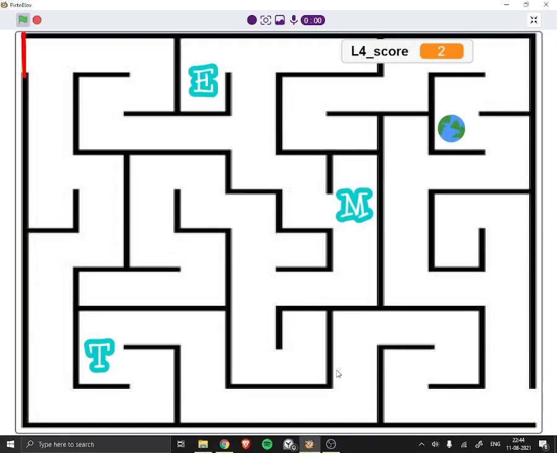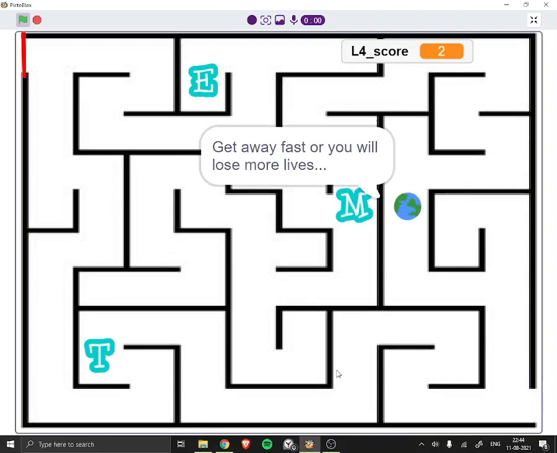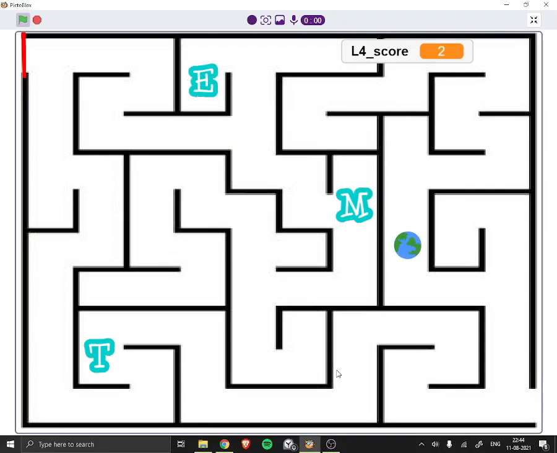Now it has increased my score to 2 as I have collected the S. Now I will have to collect the T and then E and then M. Oops, I lost 1 of my lives.